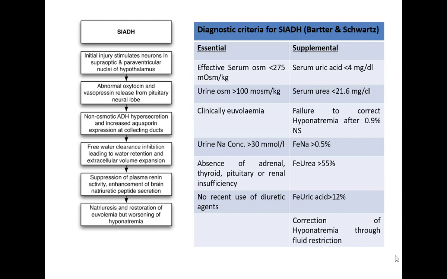If a patient is using diuretics, to differentiate whether the increased urine sodium concentration is due to diuretics or due to SIADH, we have to calculate the fractional excretion of uric acid. If it is less than 12%, it favors diuretic use. Supplemental criteria should be used if any of the essential criteria is absent. In a keyword, SIADH is a diagnosis of exclusion. You rule out all other causes of hyponatremia, and if you don't find anything, then you can make the diagnosis of SIADH.